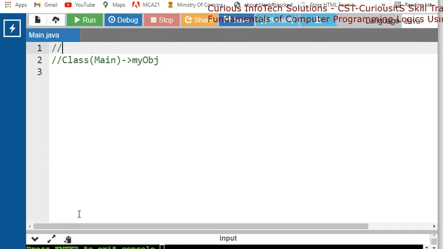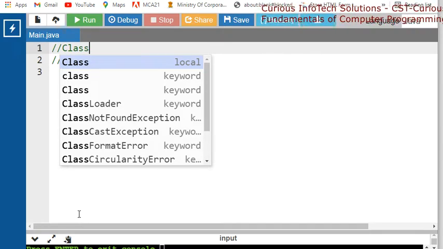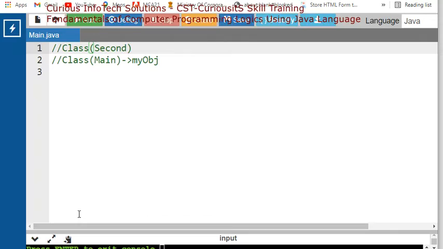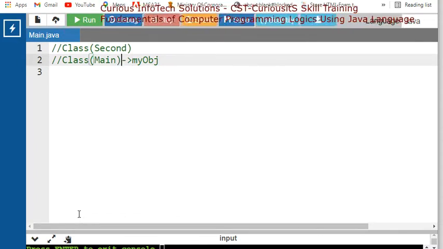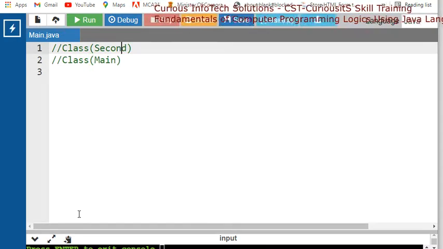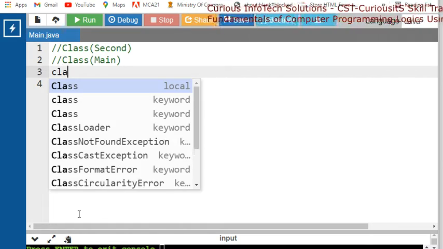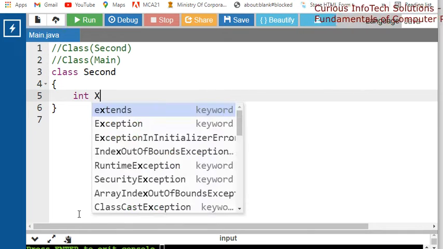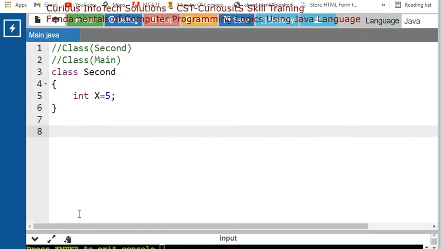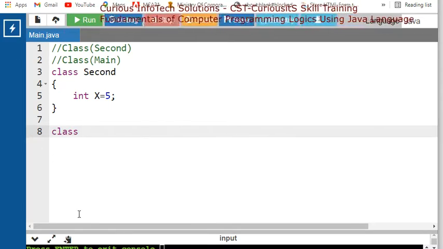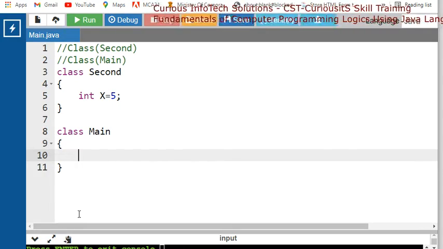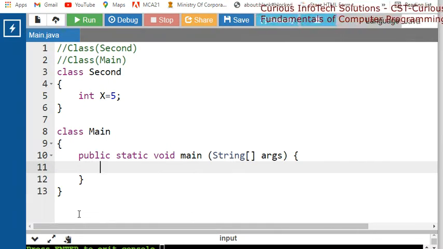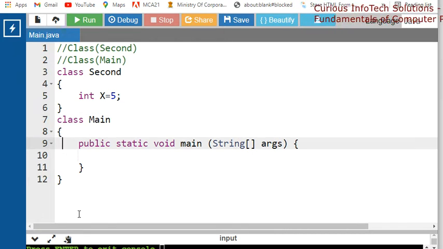One class is second. ठीक है, in this second we have, and this is actually your main class. तो दो क्लास है मेरे पास, एक second class और एक main class. So let's create class second. In the second class we have int x is equal to 5. तो ये second class है. Let's have another class, that is the main class, in which we have our main method. So main method is there.